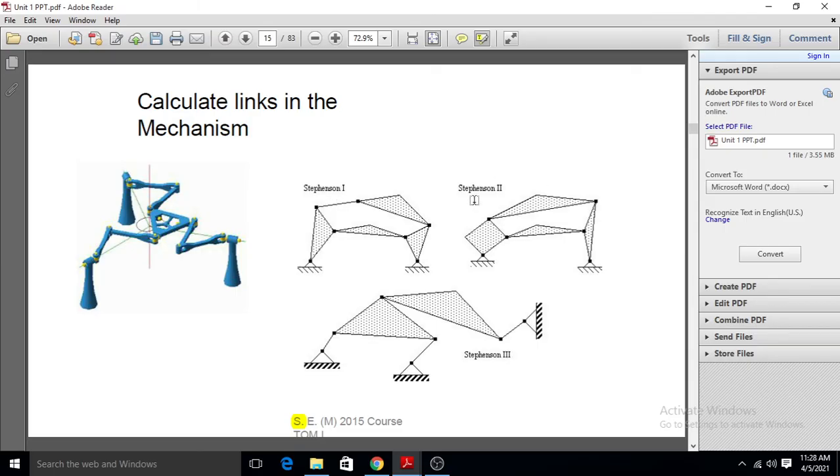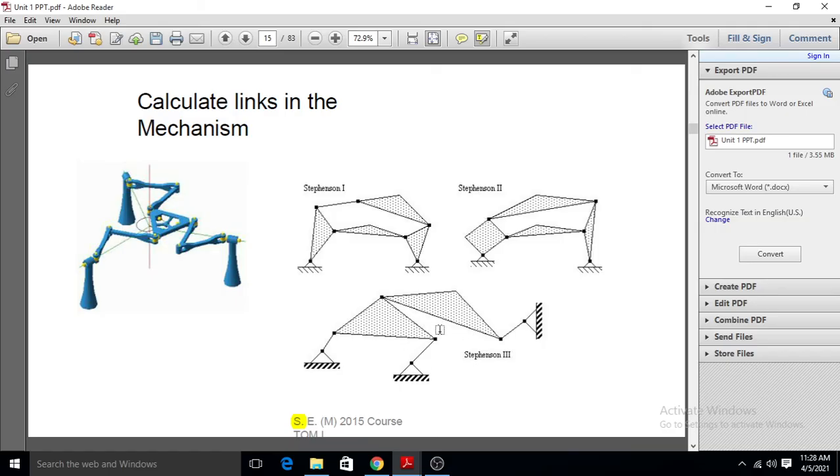If we take the Stephenson second, here one quaternary link and 3 ternary links. In Stephenson 2, there is one quaternary link and 3 binary links.